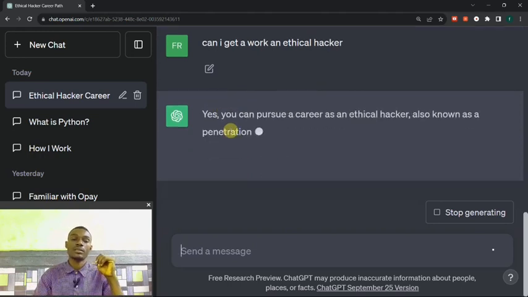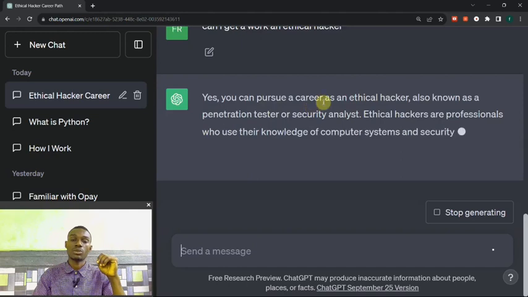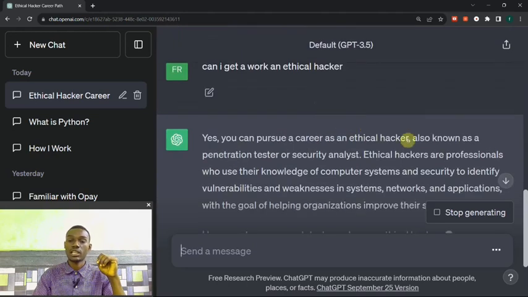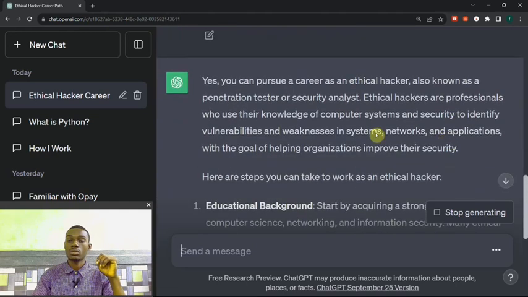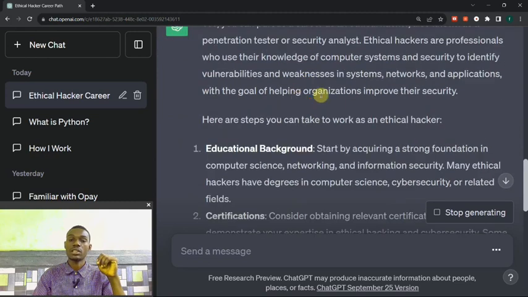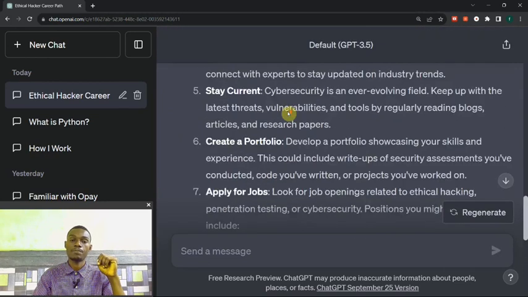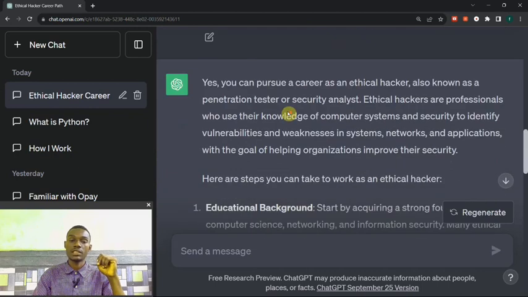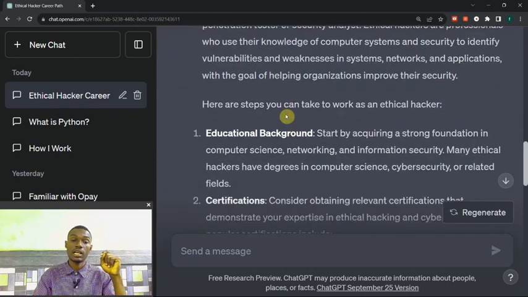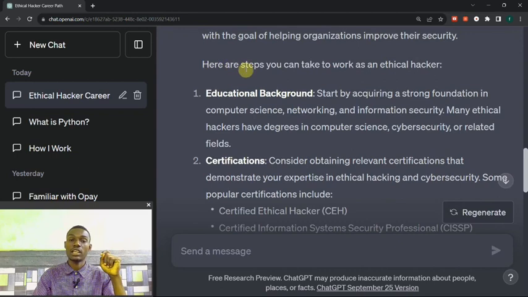Okay, it says yes, you can pursue a career as an ethical hacker, also known as penetration testing. ChatGPT is still typing. Okay, now it said yes, I can get a work as an ethical hacker. Here are steps you can take to work as an ethical hacker. First one says education background.